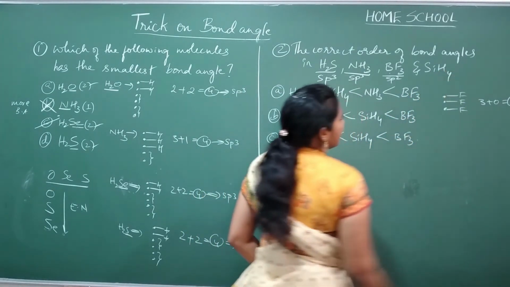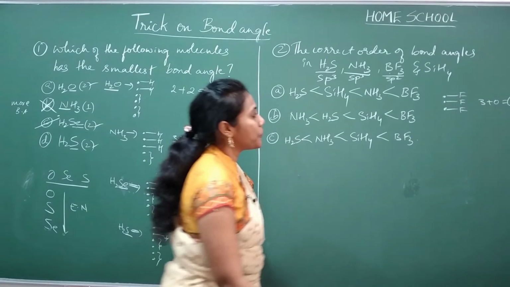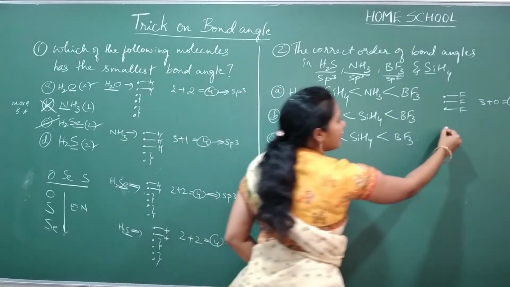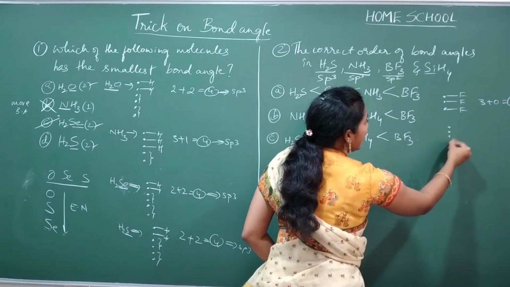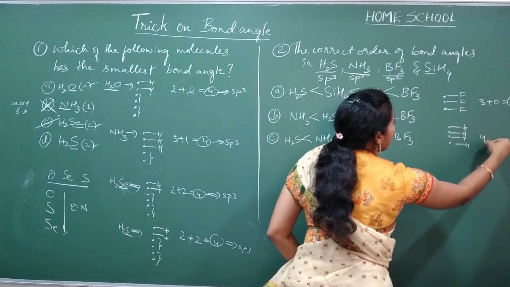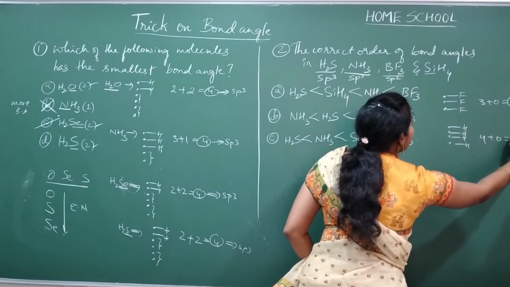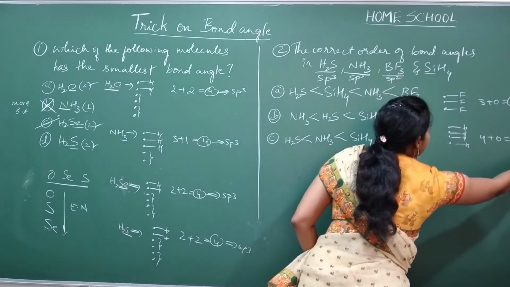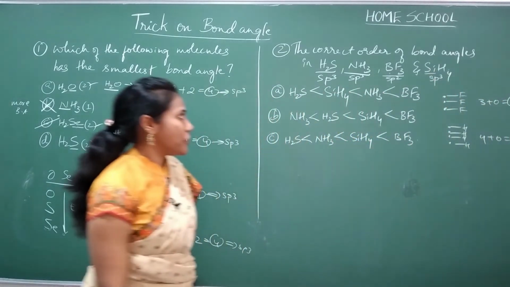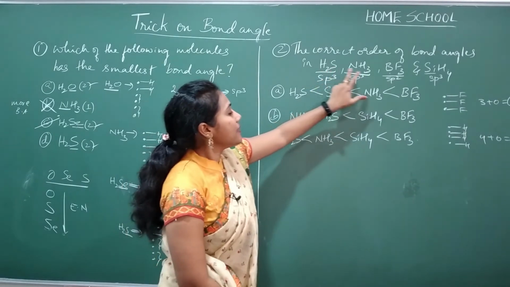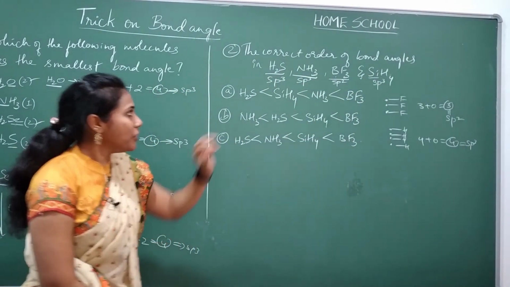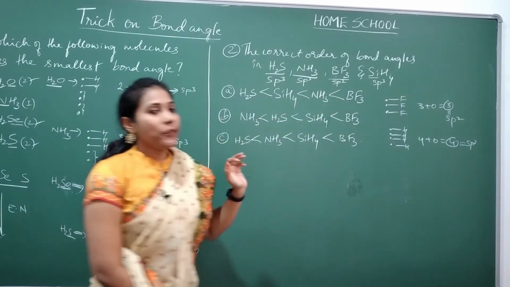And now SiH4 actually. Silicon belongs to the 14th group, so 4 valence electrons in silicon. Each valence electron bonds with 1 hydrogen, right? So 4 sigma bonds plus 0 lone pairs, hybridization is sp3. So SiH4 has sp3 hybridization. H2S, NH3, SiH4: all the 3 have the same hybridization. Only BF3 has sp2 hybridization.